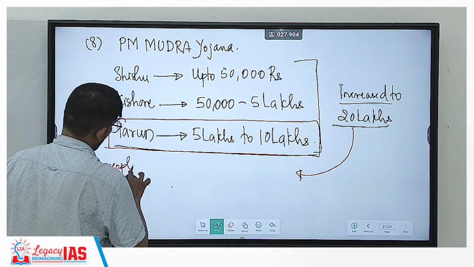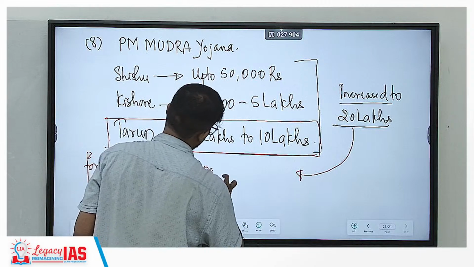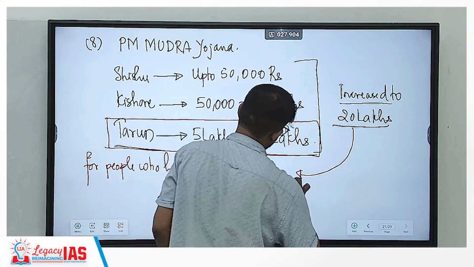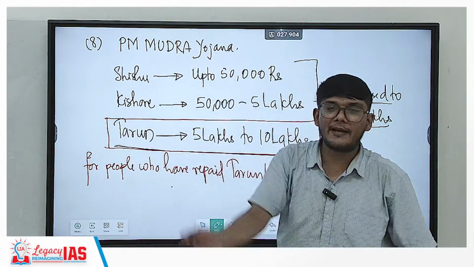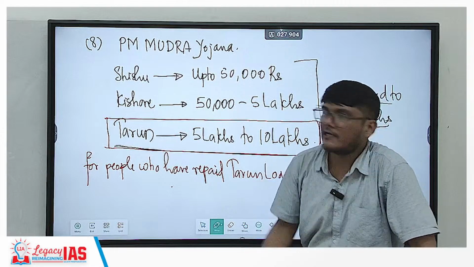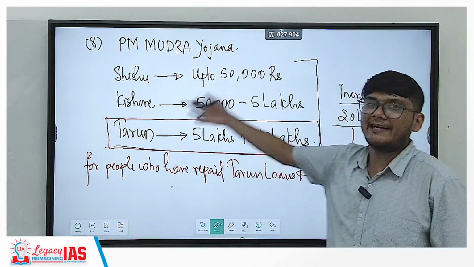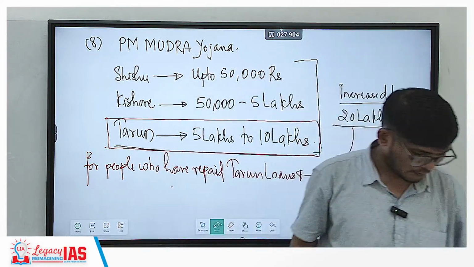So this increased limit of up to 20 lakhs is for people who have repaid Tarun loans. They would have already taken up to a limit of 10 lakhs and they have repaid it. Since they have repaid it, now they can take up to 20 lakhs. Okay, only these people, of course, not everyone.